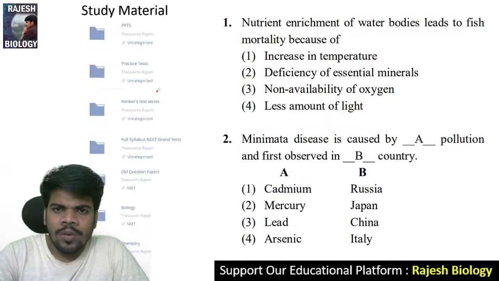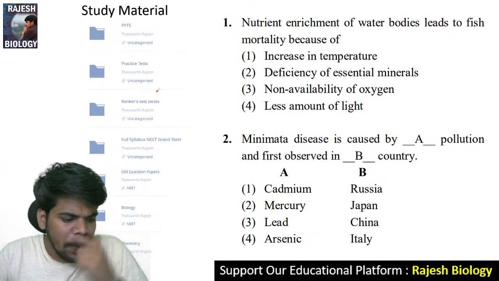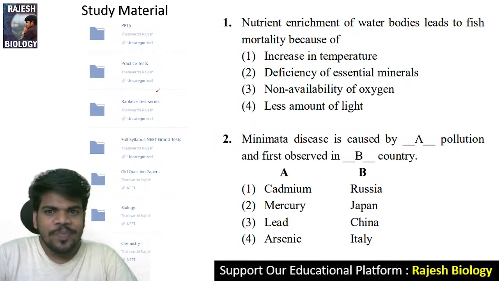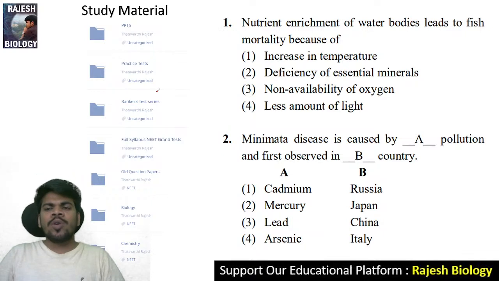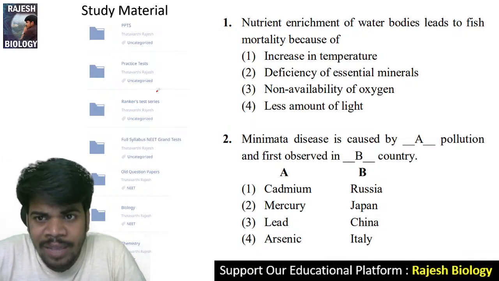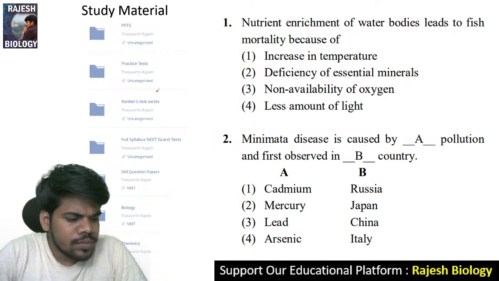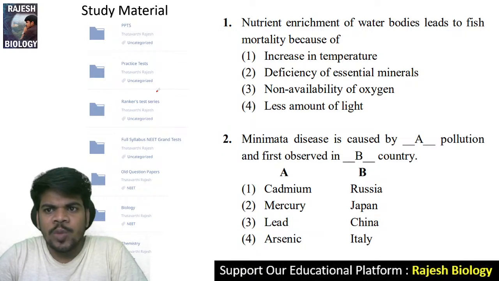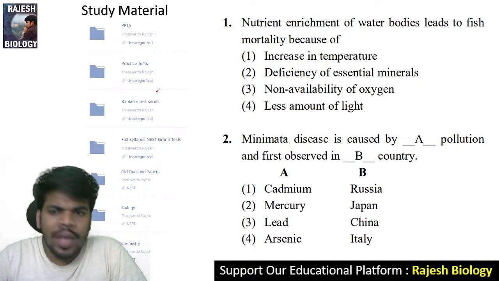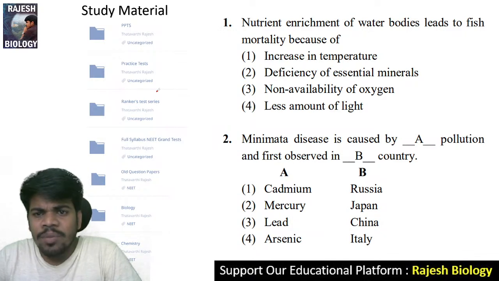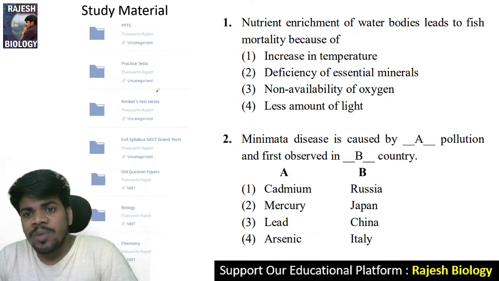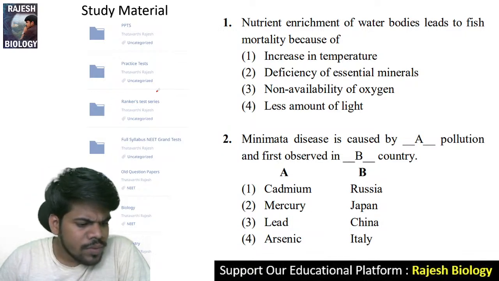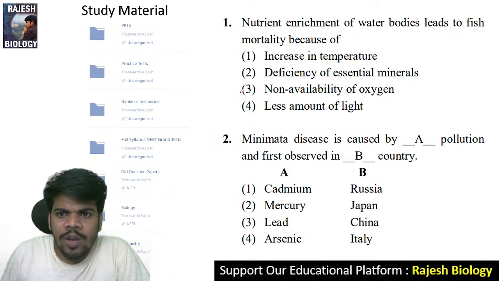Okay. So now here is our first question to solve. Yeah, thank you, Chinnu, for the confirmation. Come to the first question. Nutrient enrichment of water bodies leads to fish mortality because of: increase in temperature, deficiency of essential minerals, non-availability of oxygen, less amount of light. Yes, option 3, perfect. Non-availability of oxygen.